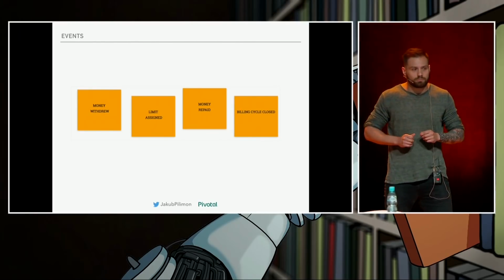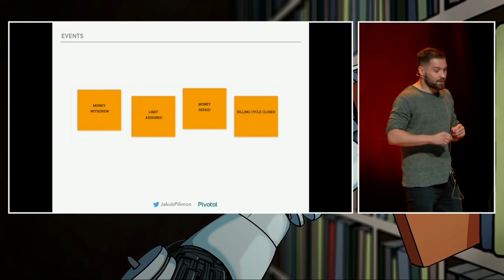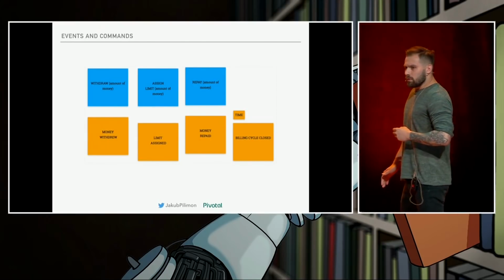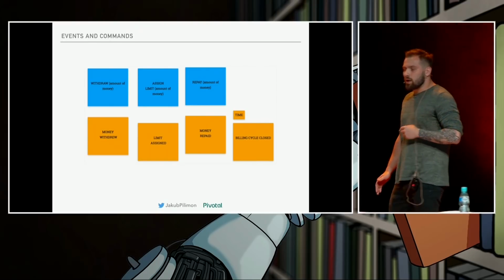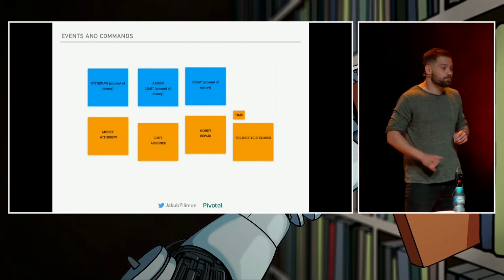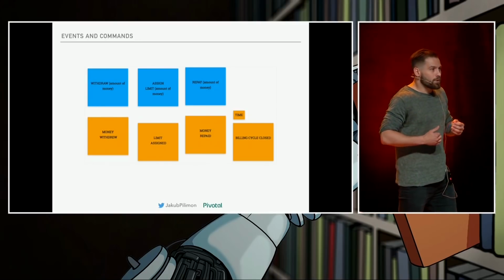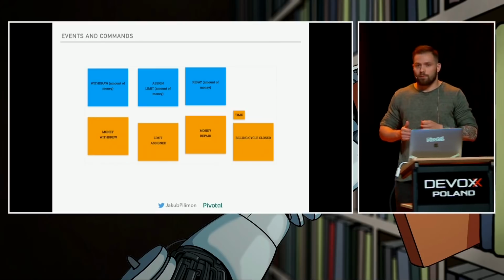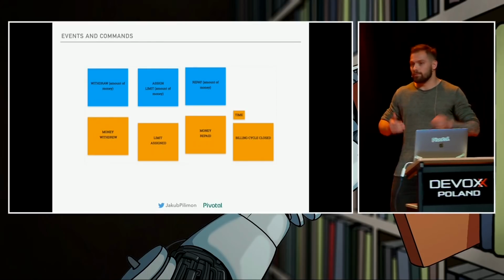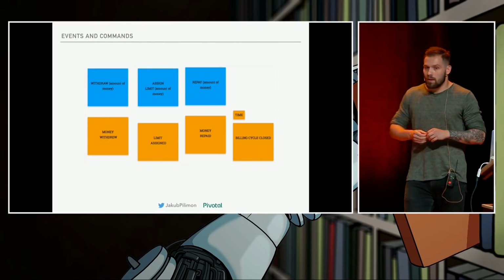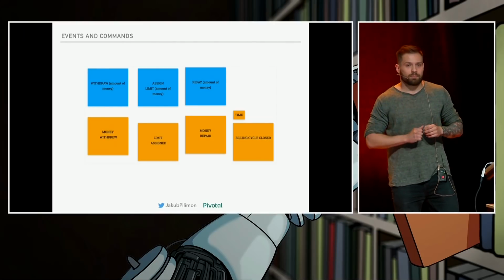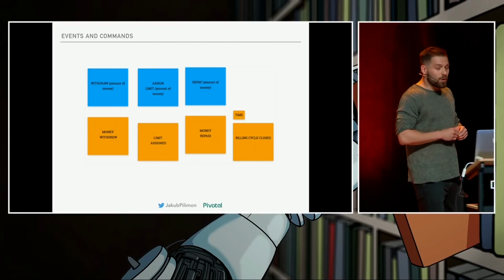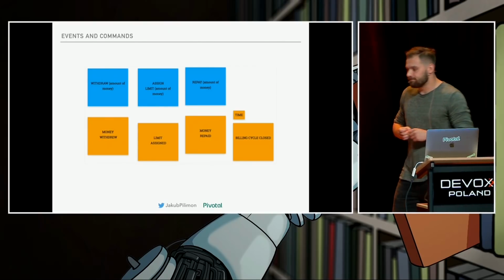The second question we ask is, what is a trigger for each event to happen? And the trigger may come in one of three forms. The first form being just an explicit command to a system, saying, please do something. Sent from another system or sent by an end user, whatever it is. Like, please withdraw money, please assign limit, please repay. And we put them on blue notes next to the corresponding events.